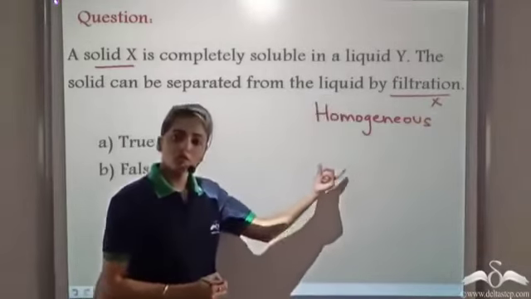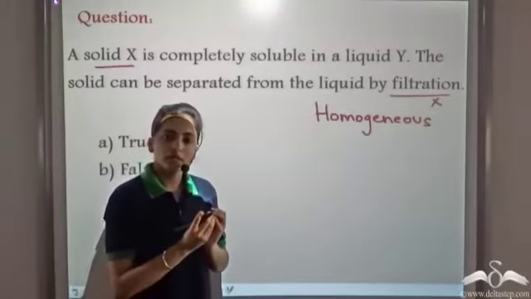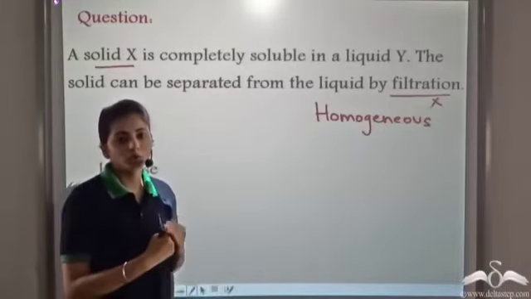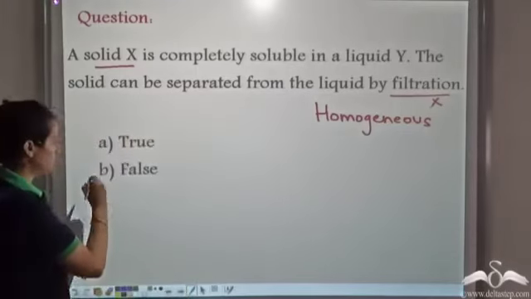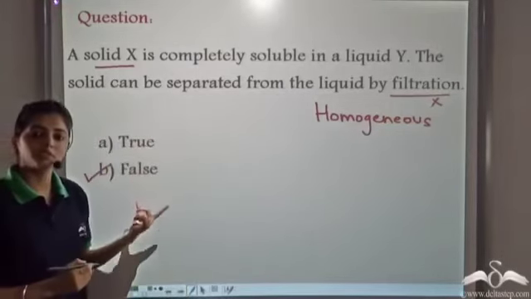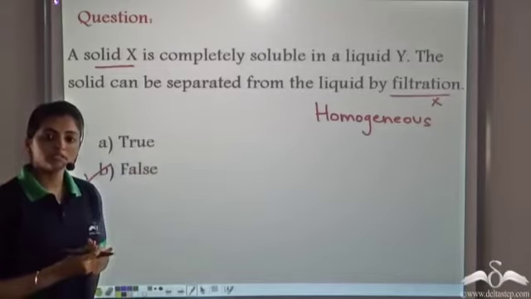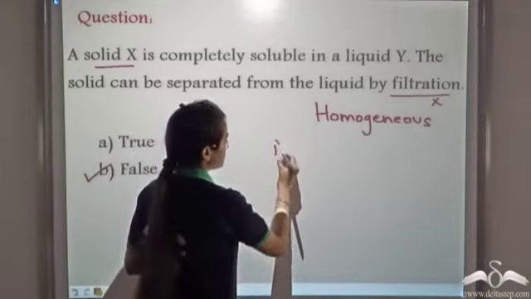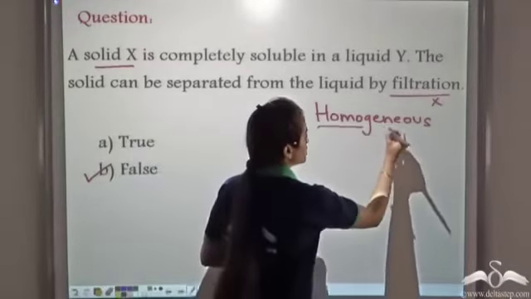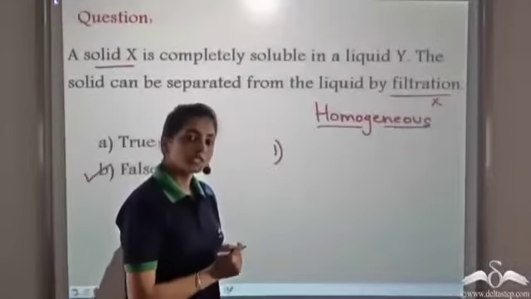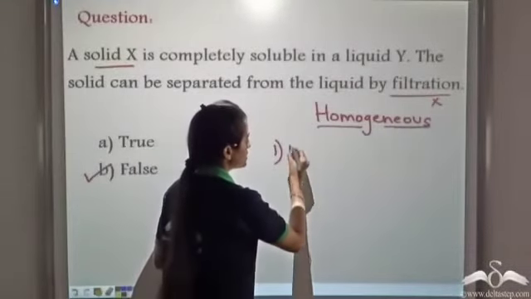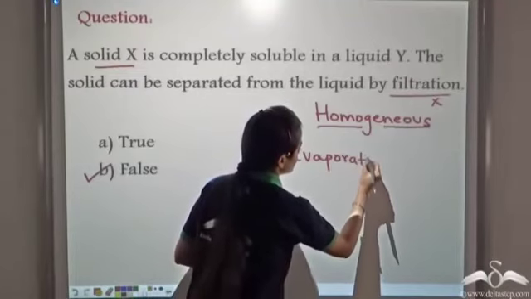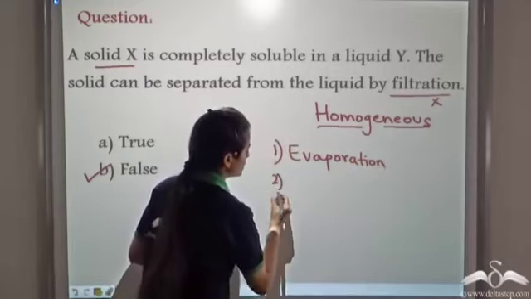This is because the soluble solid also has very small particles. So when we use the filter paper, the particles of the solid pass along with the liquid. So we cannot use filtration. So the given statement is false. For such substances or such mixtures, we can use processes which are applied for homogeneous solutions, like evaporation or distillation.